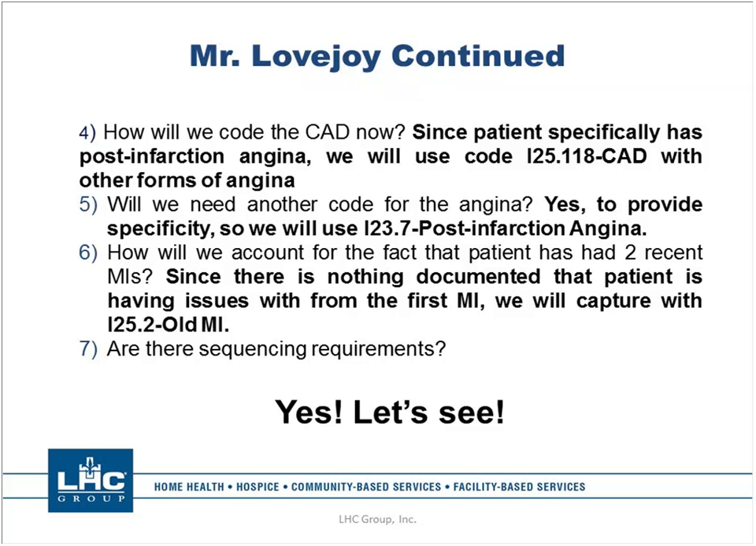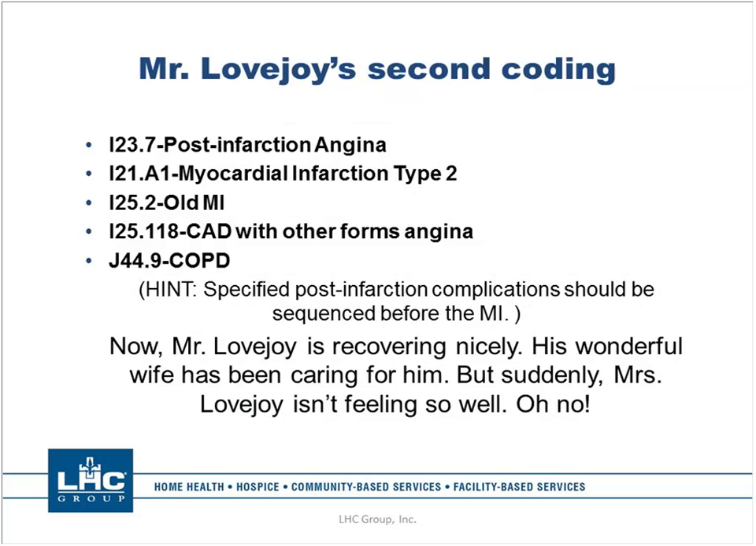Are there sequencing requirements? Yes, there are. You're not going to find them very specifically written out in red notes or conventions that tell you code first, code also, and all this kind of stuff. But there are coding tips that tell you the order these should go in. When the patient has a complication that is specifically related to the MI and labeled as such, you're going to code that first. So in this case, we have post-infarction angina, and then I coded my type 2 MI, then I coded my old MI, then my CAD with other forms of angina, and then the COPD.